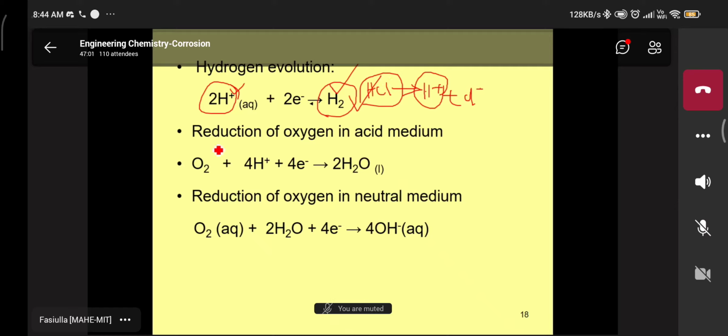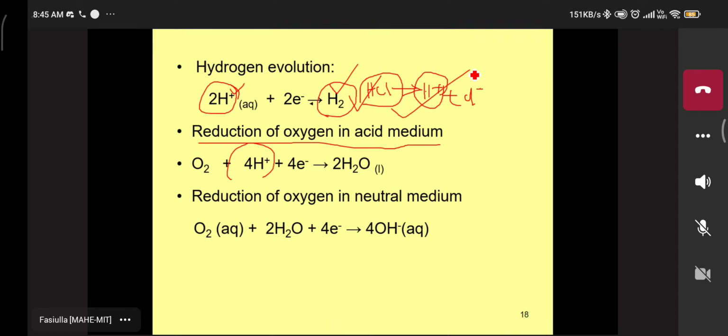Second reaction, see here: reduction of oxygen in acidic media. Which is the acidic media? We are again using the example of HCl, where H plus ions are there.